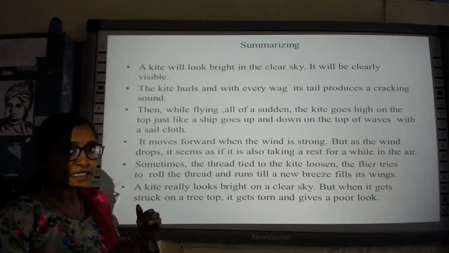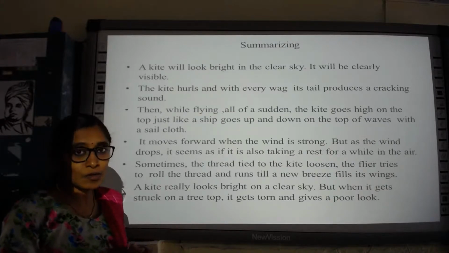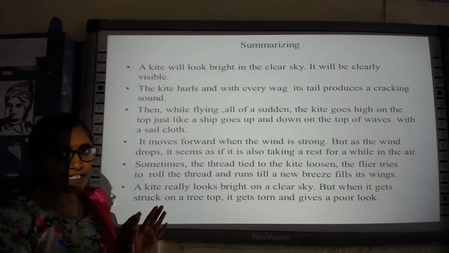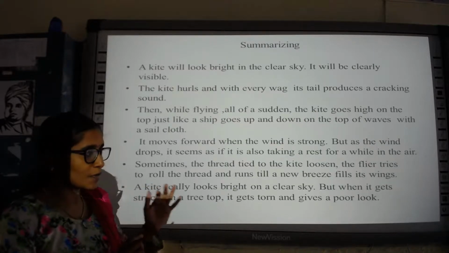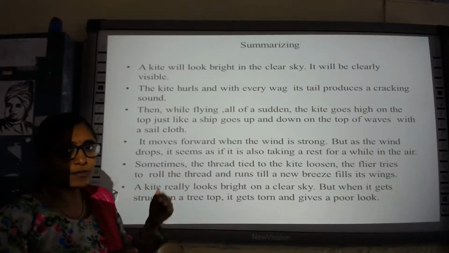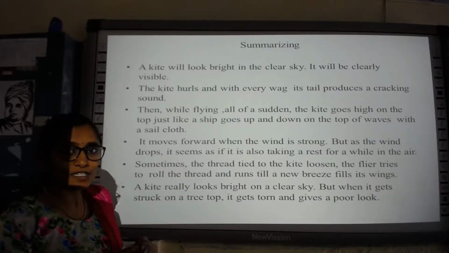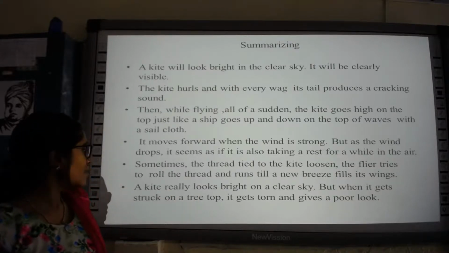The kite doesn't fly at all. The thread becomes loose, and what does the flyer do? He rolls it up and waits patiently until the next breeze is blown. After that he runs, so that when the next wind blows, it will fill the wings of the kite and it will be flying high up in the air.